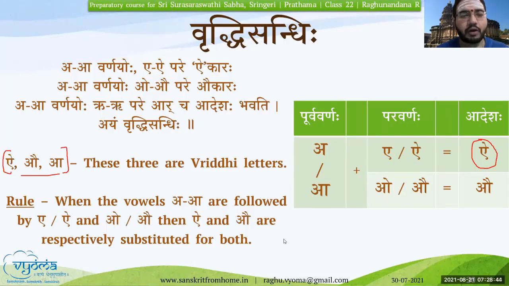But in the textbook, for completeness, they have given Rikara and Rikara as well, and then they have given R as the Adesha. But this is seen only in specific cases while words are being generated, maybe in Taddhita, etc. You don't see any example of Sandhi with respect to this in our common usage. So for now, don't worry about it. Just know that this is a concept called Vriddhi, and if it is with respect to Rikara, it becomes Ar. For example purposes, you can use any of Ekaikam or Vanaushadham, etc.